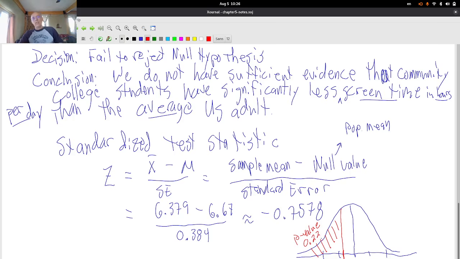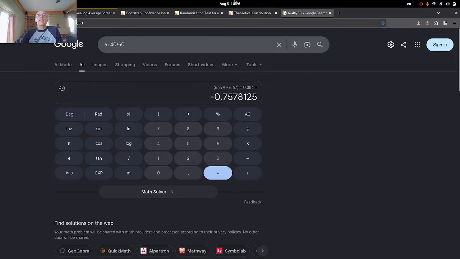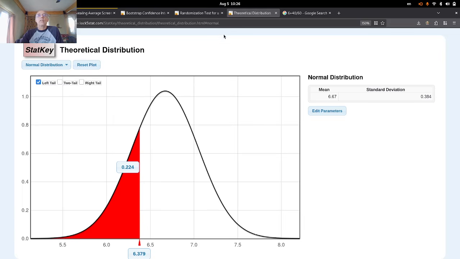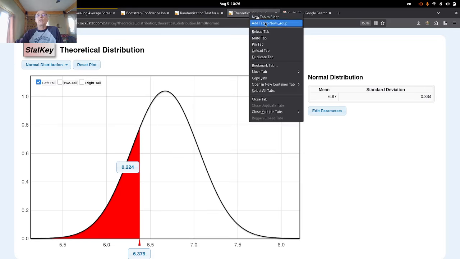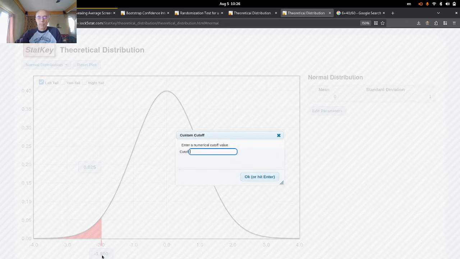Now, I didn't do it with z-scores. I did it with the population mean and the standard error. So let's go back to StatKey and confirm that. So I'm going to duplicate this tab here. And here I'm using mean of 0, standard deviation of 1, which means I have to enter a z-score for the left tail. And down here I plug in my z-score.